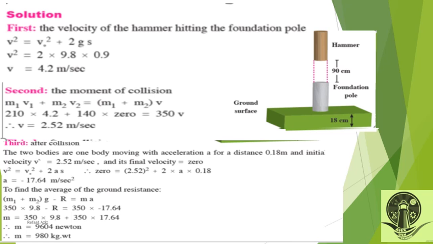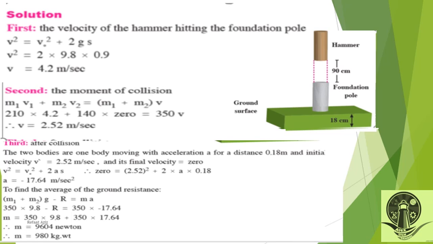Then V squared equals V naught squared plus 2AS, not 2GS. Then final velocity is 0. So 0 equals 2.52 squared plus 2 times A times 0.18. Then we will find A, which is the acceleration on the ground.